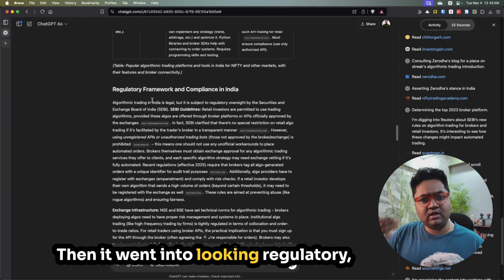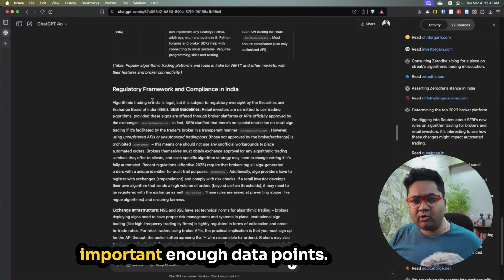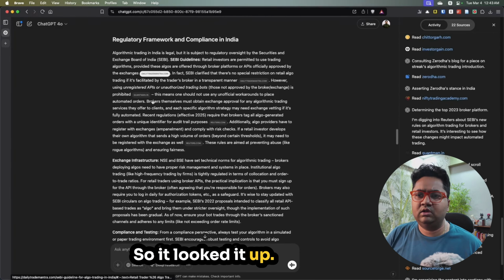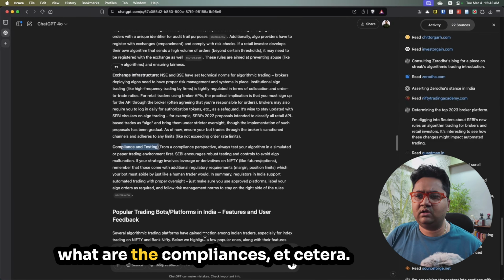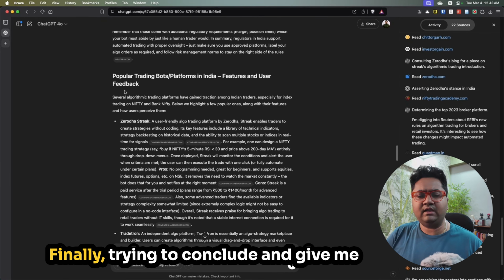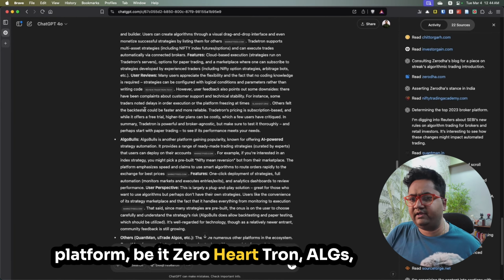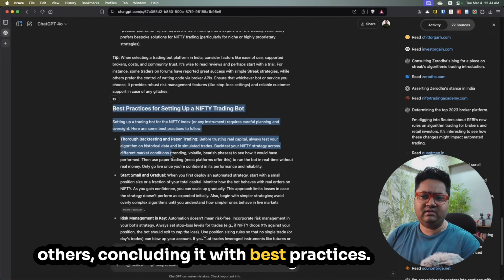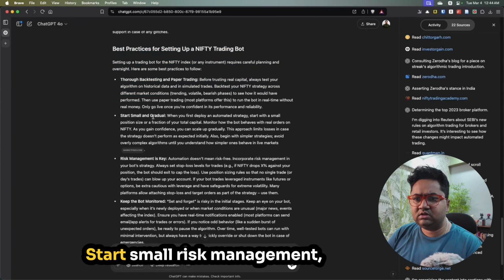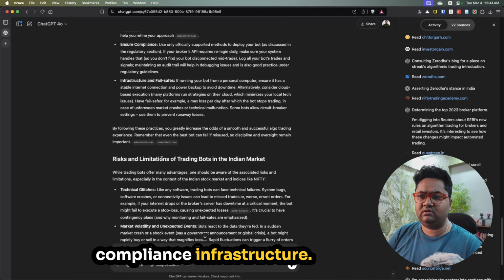Then it went into looking at regulation, which is something I did not even ask. It understood that it is an important enough data point, so it looked it up and gave the entire detail of how the exchange infrastructure is there, what the compliances are, etc. Finally, trying to conclude, it gave me all of the USPs of the popular trading platforms, be it Zerodha, TradeTron, AlgoBulls, others. Concluding with best practices: start small, risk management, bot monitoring, reviews, compliance, infrastructure.